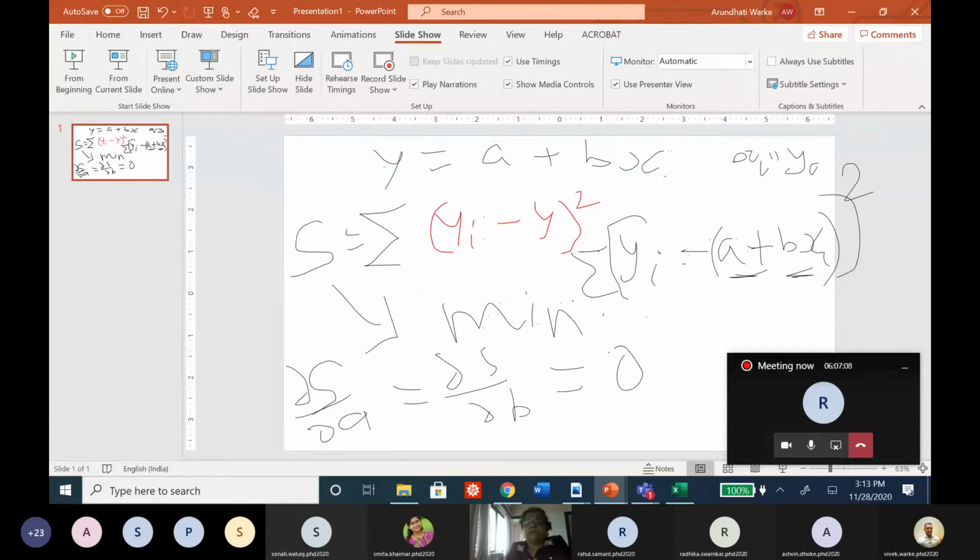What is the next criteria? The next criteria is we calculate the second derivative, dou square S by dou a square and dou square S by dou b square. And when we calculate the second derivative, that second derivative is positive for all the values of xi and yi. That indicates that this particular summation is minimum.